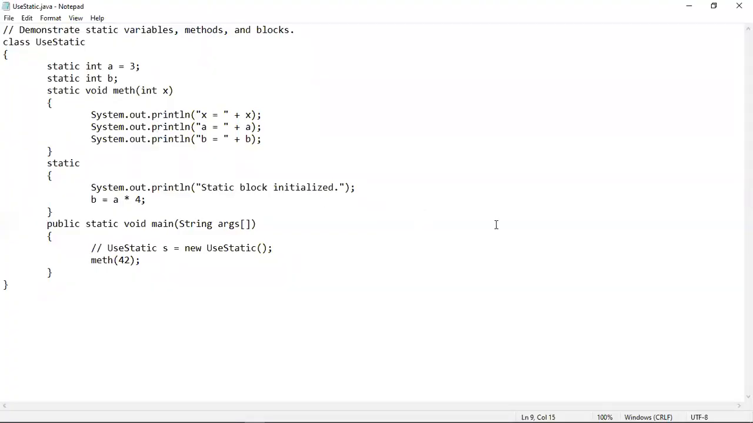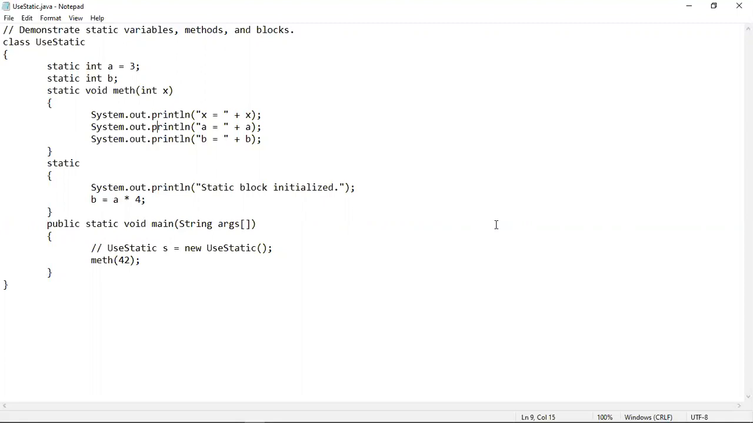So this is how the static keyword can be used before a variable, before a method, or before a block. You have to keep in mind that if you are using all of these in a single program, then the flow of execution of the program will get changed. At first, the static variables will be executed, then the static block, and then the main method, and then the rest of the program will be executed.